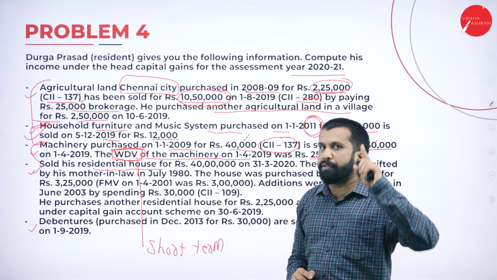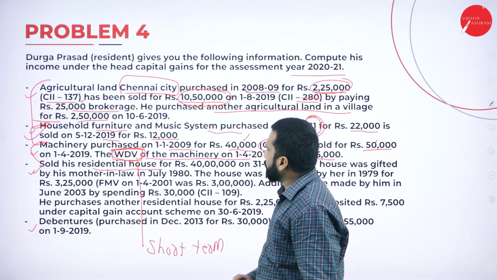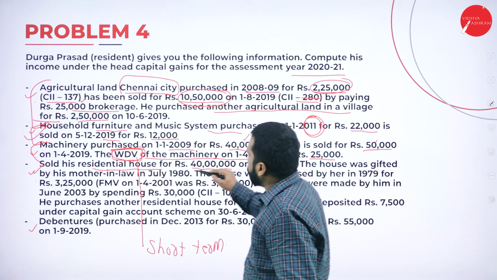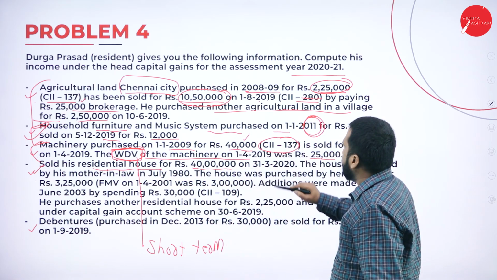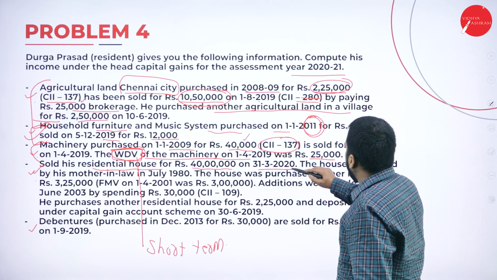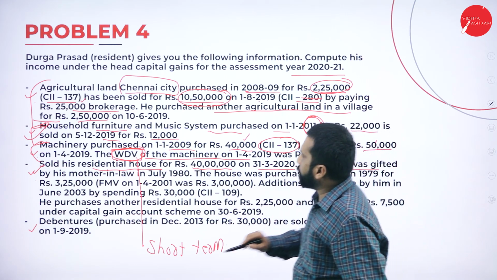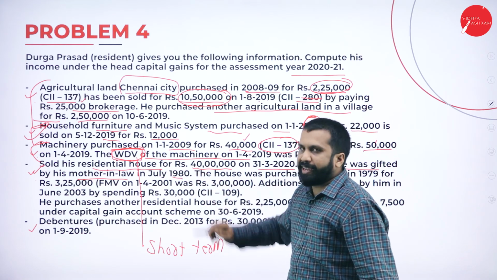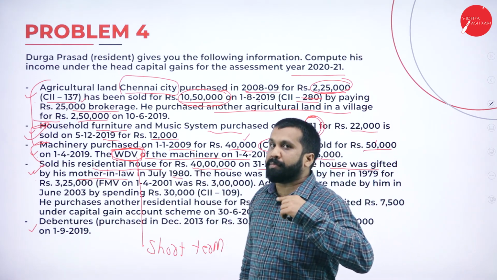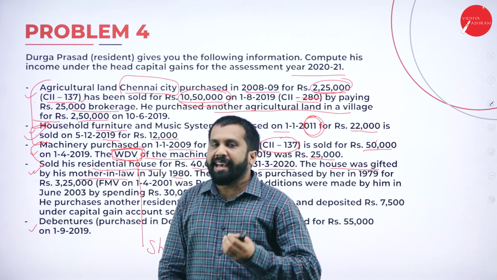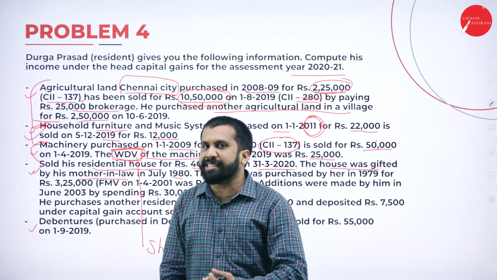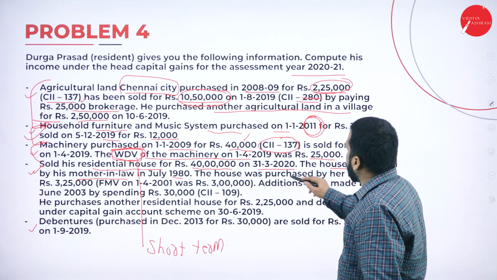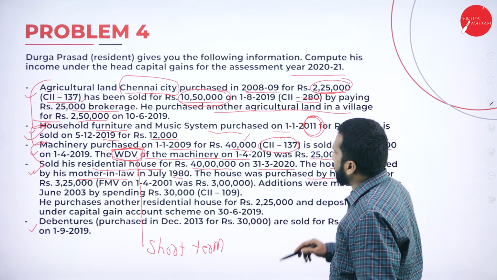Now, we'll go for residential house. Residential house, remember, Section 54. A residential house was sold for 40 lakh. On 31st March, the house was gifted by his mother-in-law in July 80. Whatever is gifted by his mother-in-law, we don't want, because anything received from relatives as a gift, we don't consider. Now, the house was purchased by her in 79.